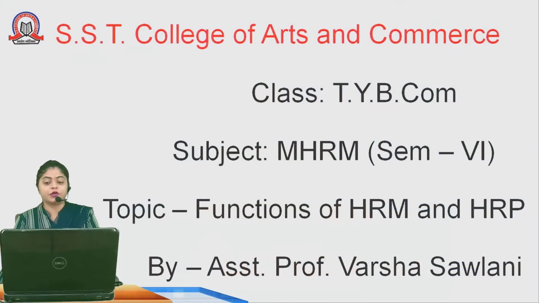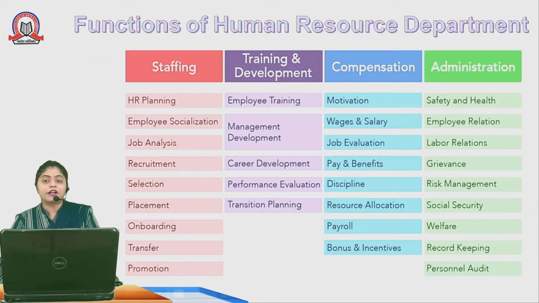In this video, we are going to learn functions of HRM and human resource planning. Functions of HRM is nothing but the sub-departments of the core department called Personnel Department or Human Resource Department. The core departments, the criteria which are related to staffing, training and development, compensation, administration.